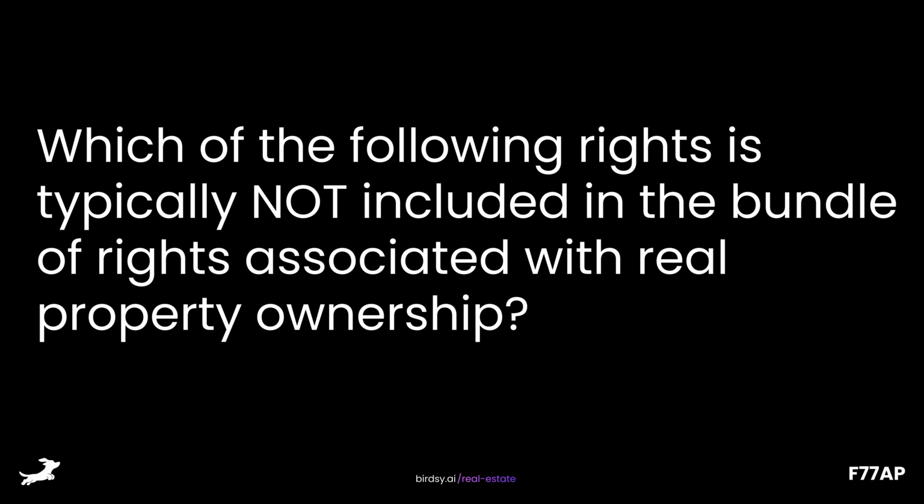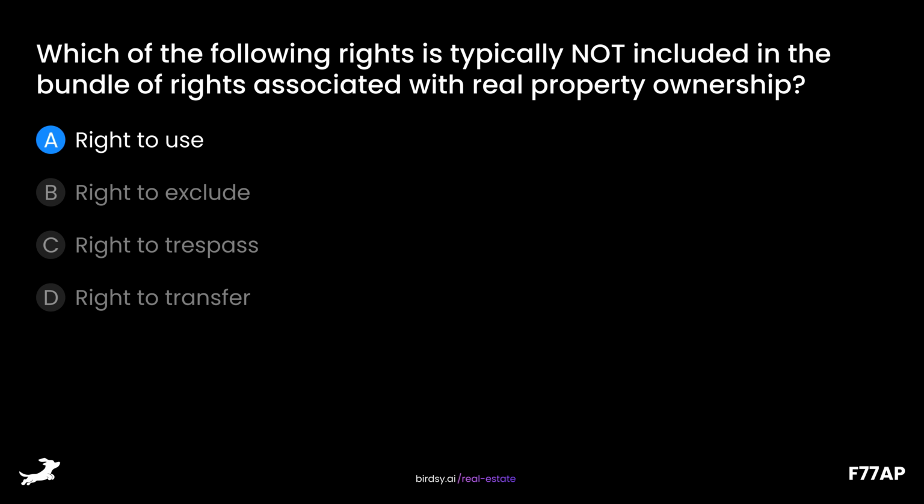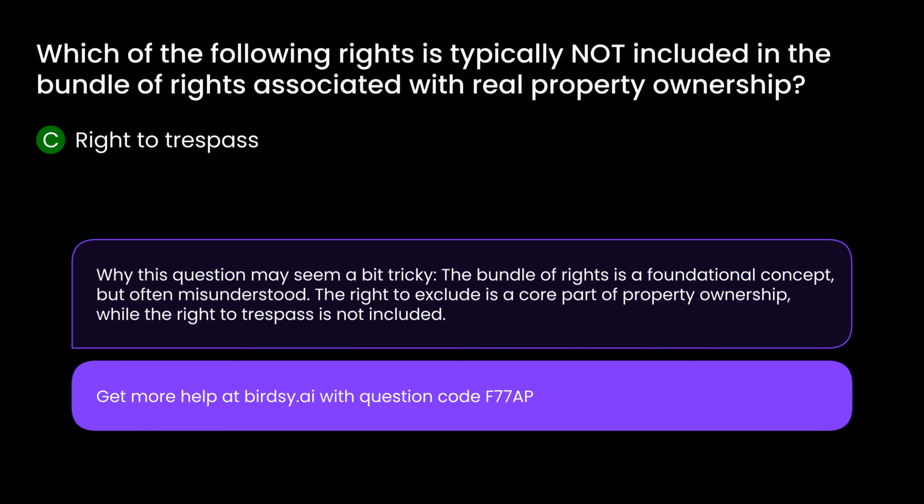Which of the following rights is typically not included in the bundle of rights associated with real property ownership? Is it A, right to use, B, right to exclude, C, right to trespass, or D, right to transfer? The answer is C, right to trespass. Why this question may seem a bit tricky. The bundle of rights is a foundational concept, but often misunderstood. The right to exclude is a core part of property ownership, while the right to trespass is not included.